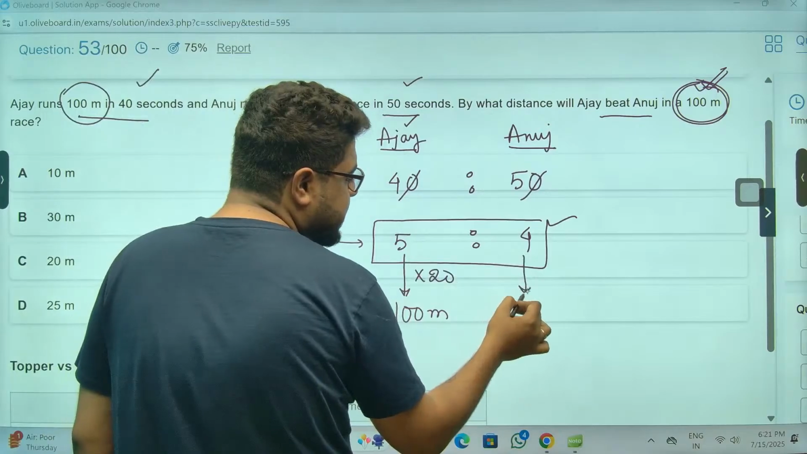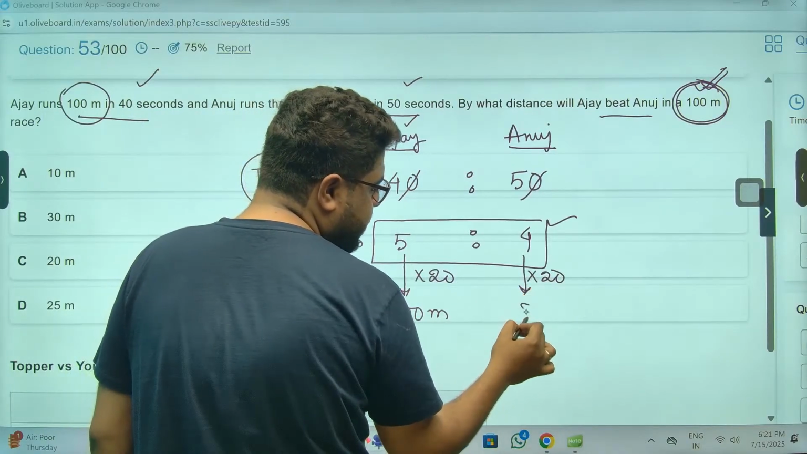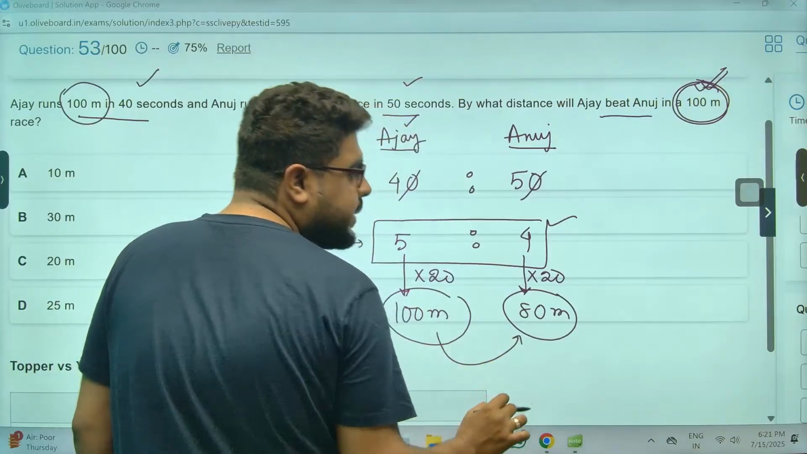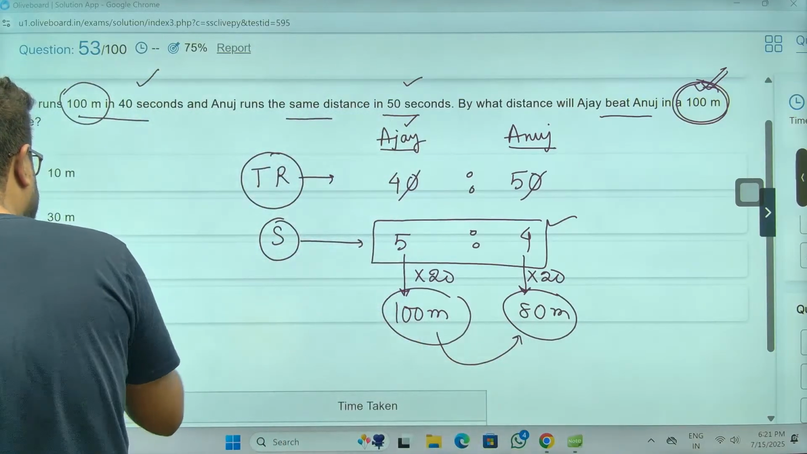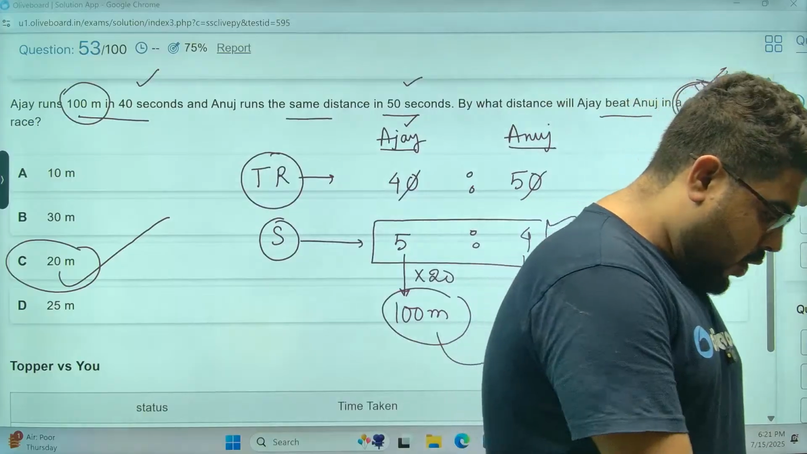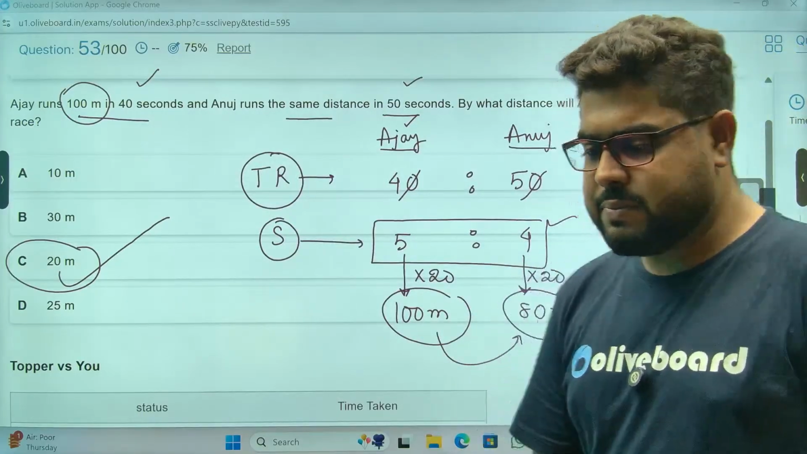Anuj goes how many meters, sir? Multiplying the same by 20, you get 80 meters. Meaning Ajay will beat Anuj by how many meters? Sir, he will beat Anuj by 20 meters. That's the answer. Is this concept not clear, brother?